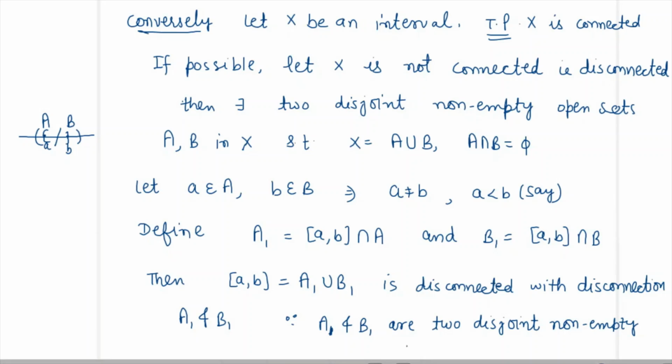So they are non-empty closed sets in interval [a,b], because it is a closed interval. So [a,b] can be written as a union of A1 and B1. So it is a disconnected set with the disconnection A1 and B1 here.